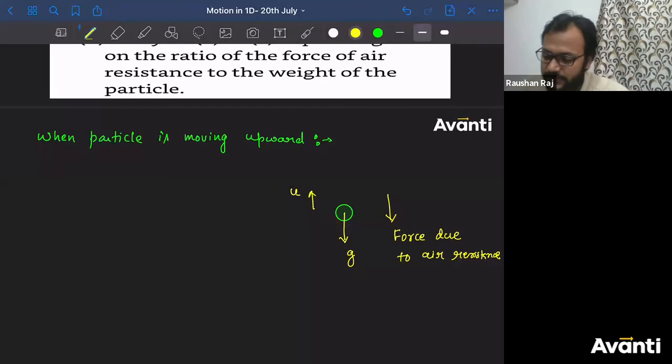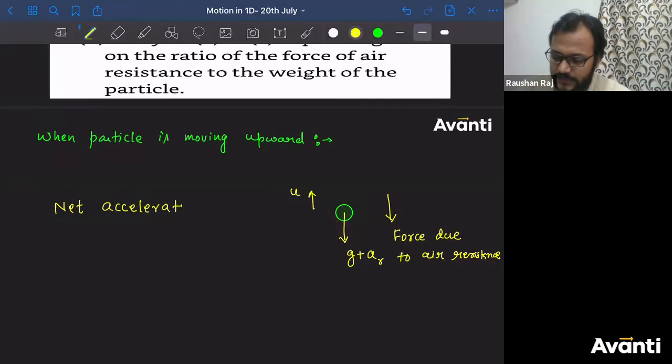So can I say the acceleration due to air resistance, let me call this AR, will be in the downward direction. So tell me, what is the net acceleration here? Bolo bachalo. What is the net acceleration for the particle here? Can I write G plus AR? In which direction? In the downward direction.